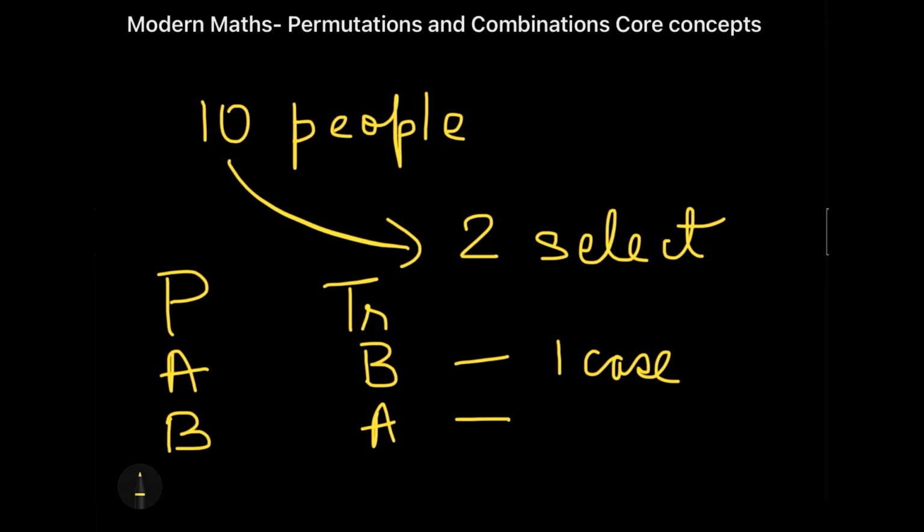If I flip B and A, make B as the president and A as the treasurer, then it will be a second case, a different case. And when the cases for these flipped positions are different, I will be taking up 10P2. That means first selection and then arrangement. I repeat, first हम select करेंगे and फिर हम arrange करेंगे.